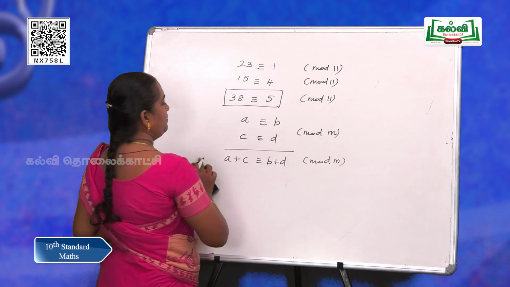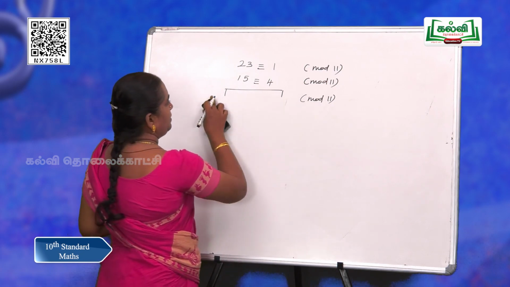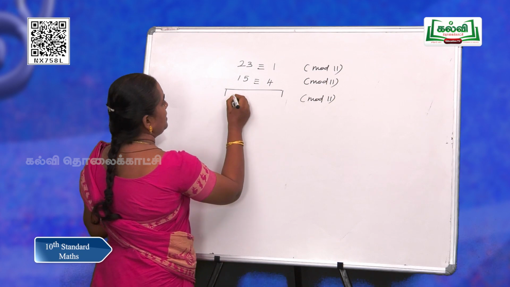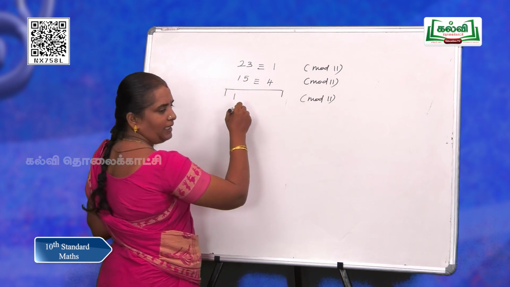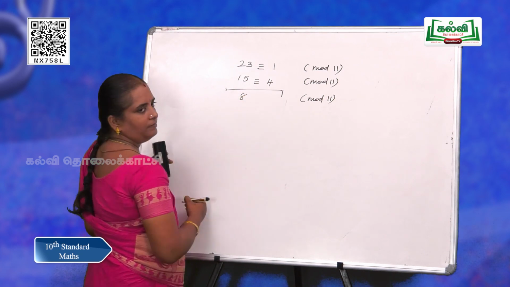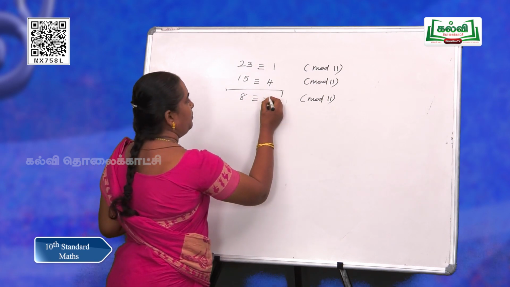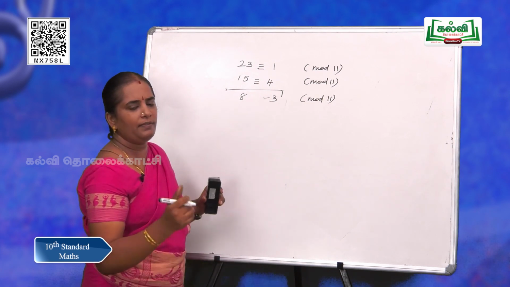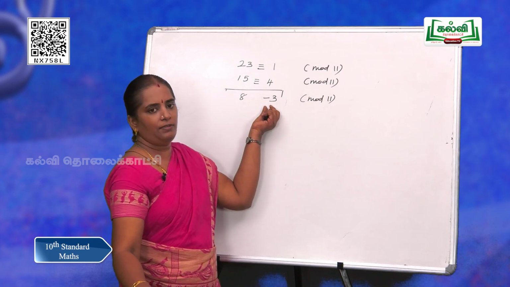Let us subtract 23 minus 15. So, that is, yes, say the answer. 23 minus 15 is 8, and if you subtract the other side, we will get minus 3. Let us check before going into congruence. So, what shall we check? Now, it is in negative symbol.